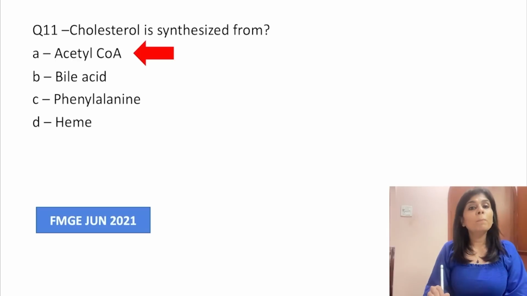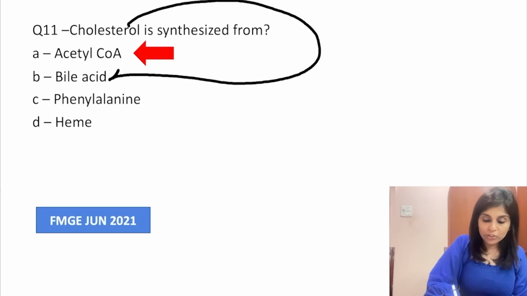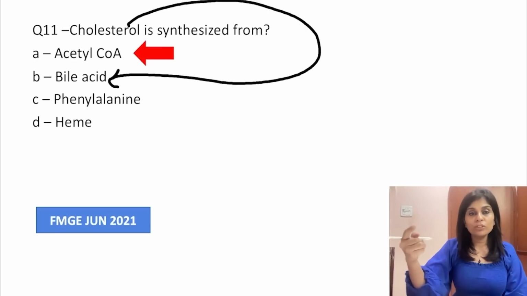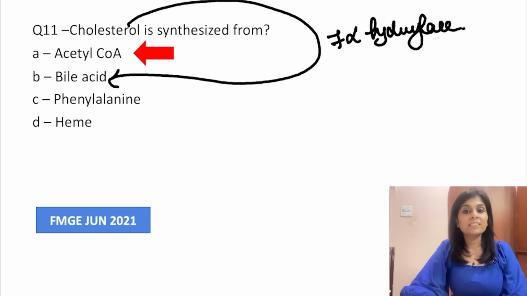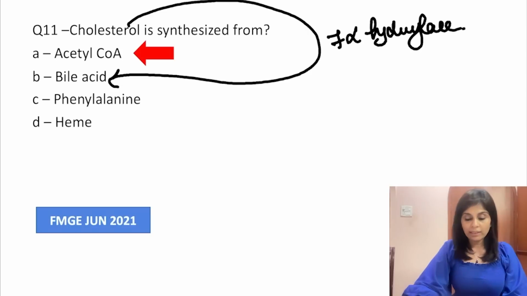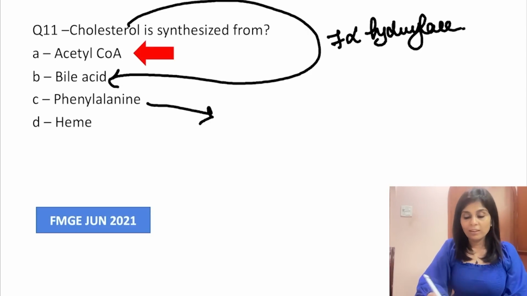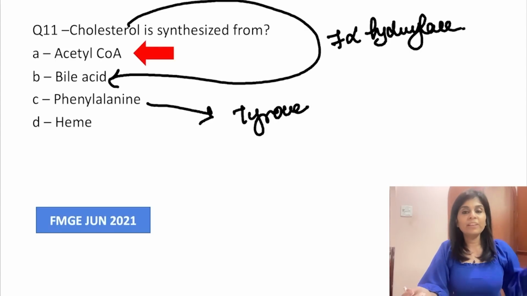Now what about bile acids? Bile acids are synthesized from cholesterol. Do you understand this? Bile acids are synthesized from cholesterol. So cholesterol is a steroid. Cholesterol in the presence of 7-alpha hydroxylase becomes bile acids. Okay. Phenylalanine does not form cholesterol. Phenylalanine can form tyrosine, right? From phenylalanine you get tyrosine.